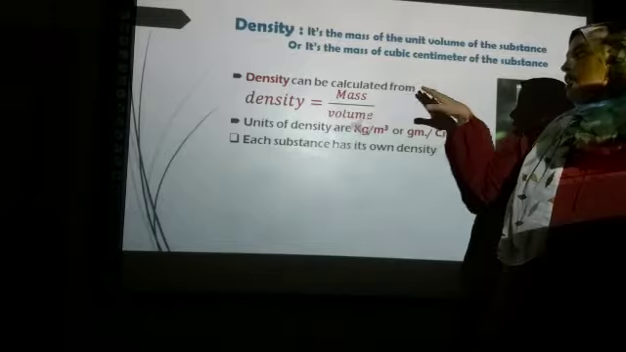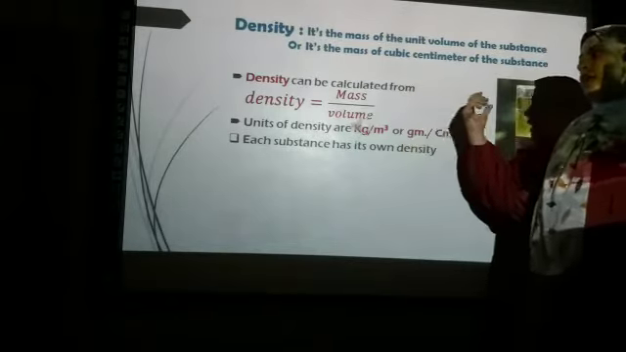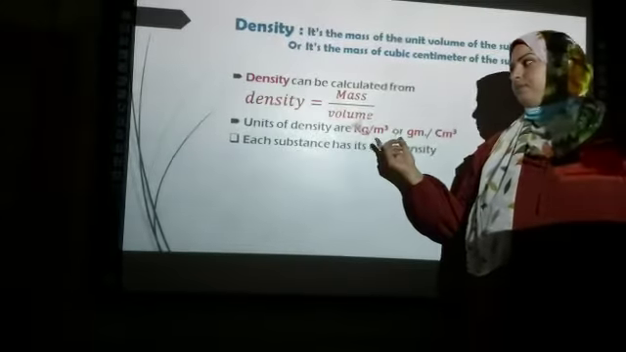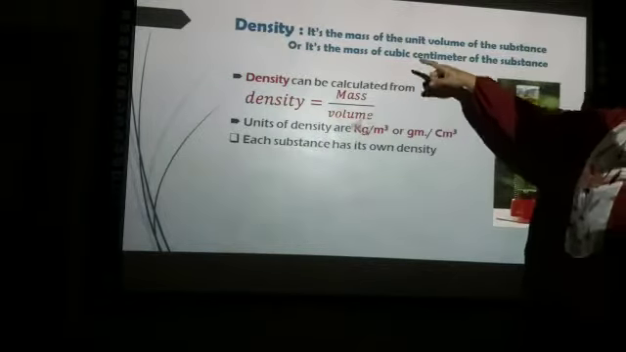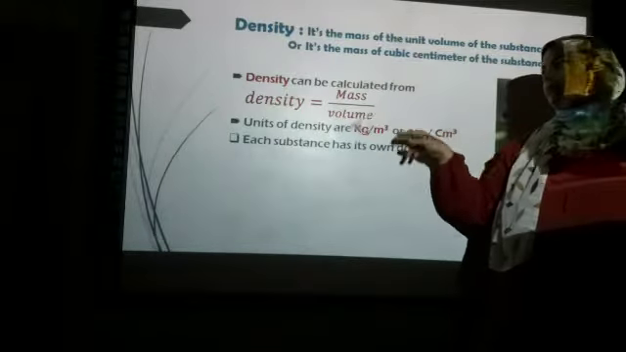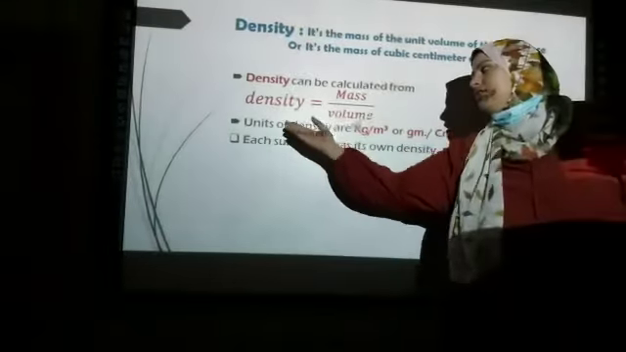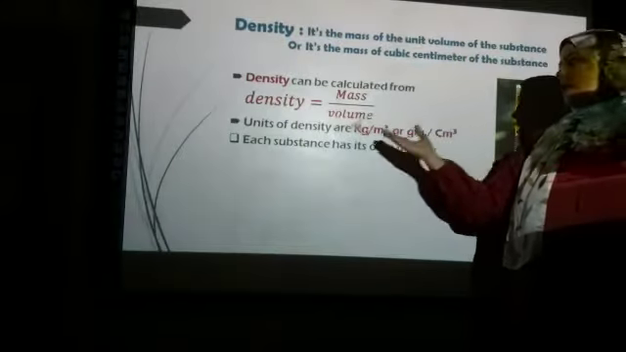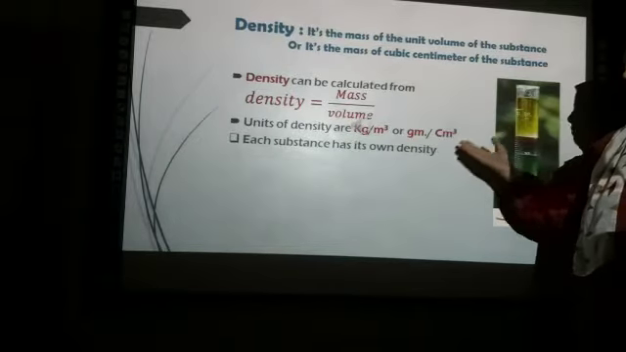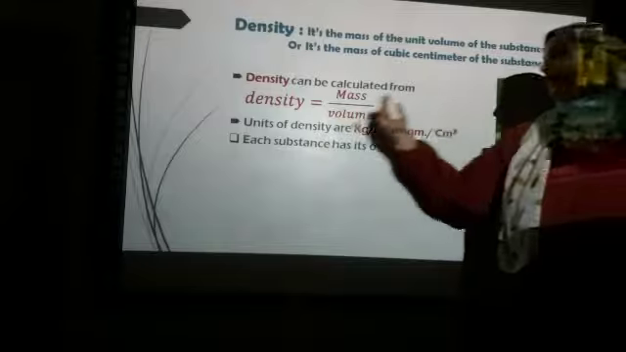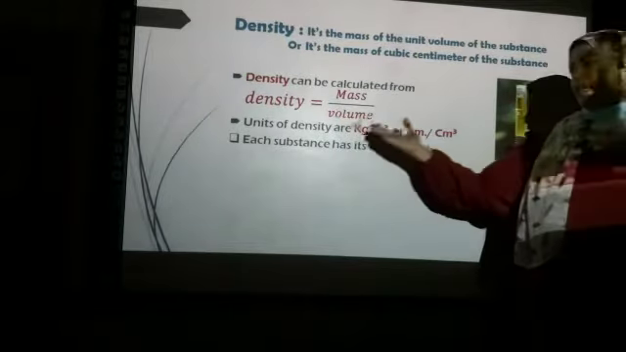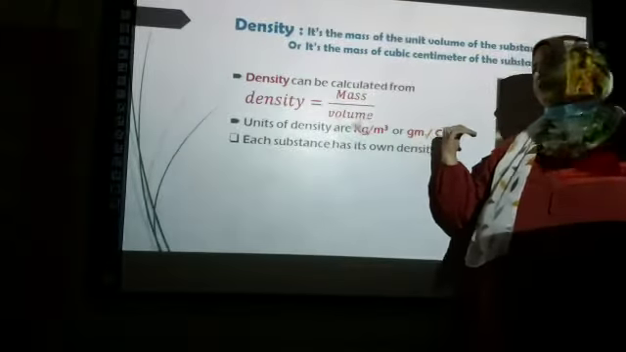Density can be calculated from this relation: density equals mass over volume. If the unit of mass is gram and the unit of volume is cubic centimeter, the unit of density may be gram per cubic centimeter, or kilogram per cubic meter. Each substance has its own density.